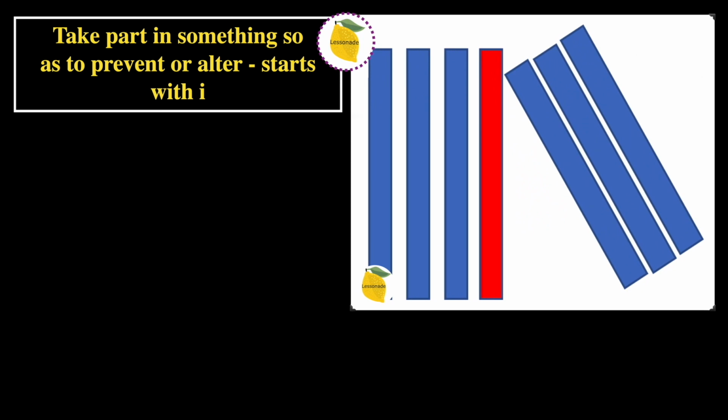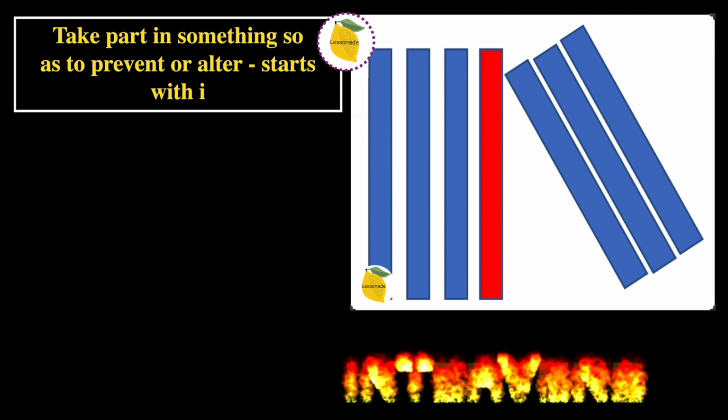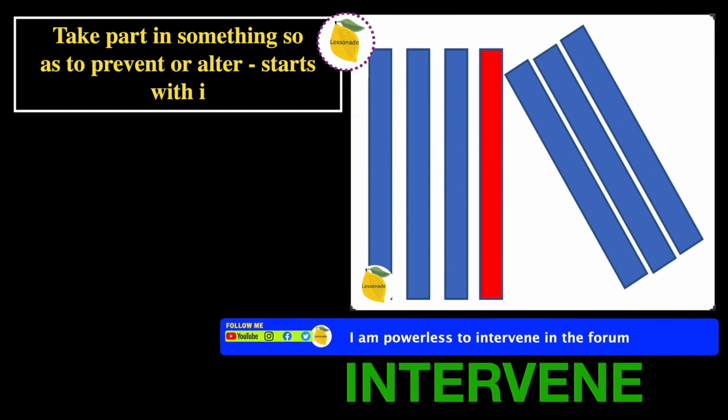Take part in something so as to prevent or alter, starts with I. In this picture, we can see all of the dominoes falling, but there's just this one domino that is stopping the rest of the dominoes from falling. So this means the word is going to be intervene. And the sentence is, I'm powerless to intervene in the forum.